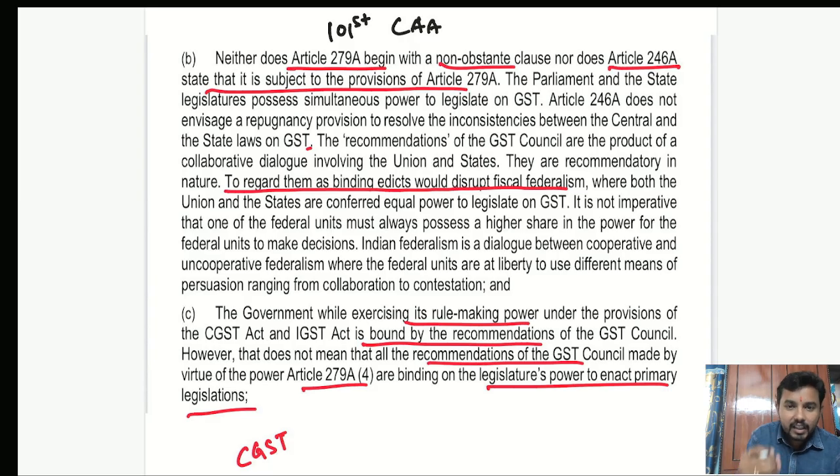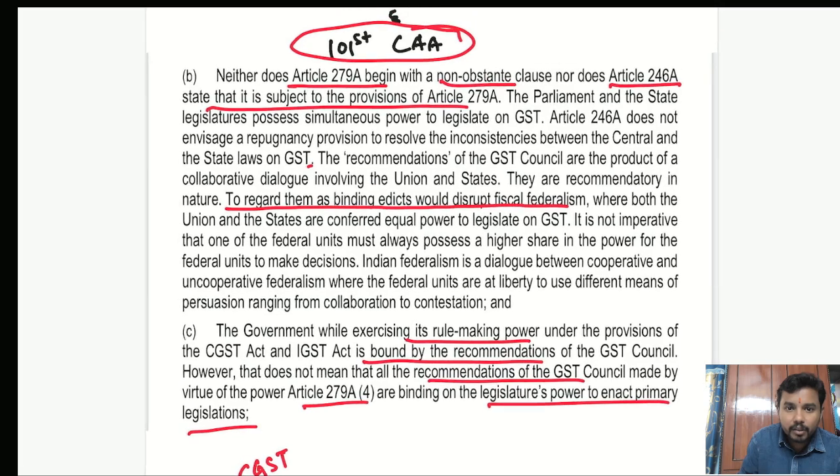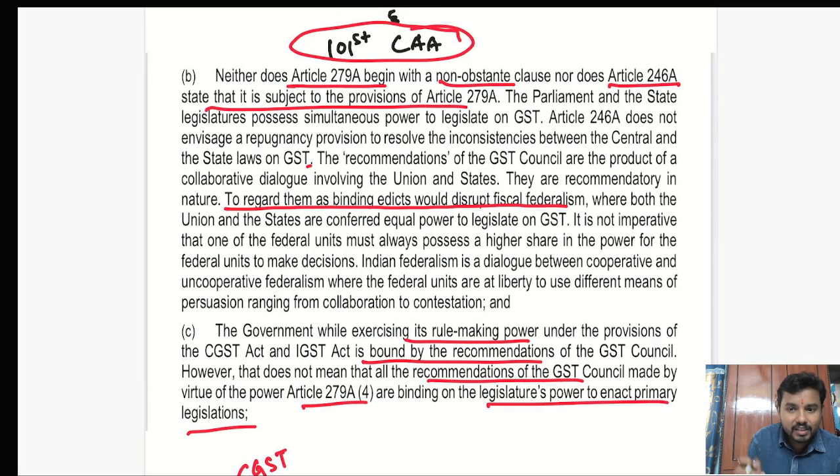Through the 101st Constitution Amendment, GST came into the picture. At that time, some amendments were made to the Constitution. One of them was introducing Article 246A and Article 279A. Through Article 279A, they incorporated a constitutional body called the GST Council, where both the Centre and the states sit together. They come to a common understanding and make recommendations. Based on those recommendations, primary and secondary legislations are issued by both the Parliament as well as the state legislatures. This is the rough idea we have.